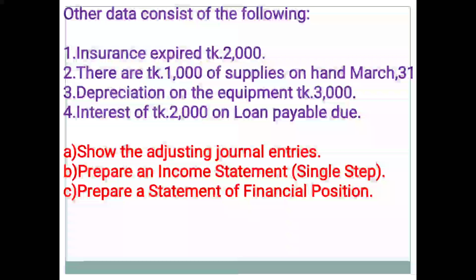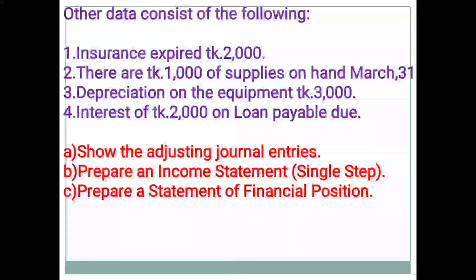This adjustment is to be treated as 2 times the amount. At first you have to show it in income statement, and then this amount is to be deducted from the office equipment in statement of financial position under the fixed asset. Number 4, interest of Taka 2000 on loan payable due, that is interest due. This amount is to be shown in income statement at first, and then go for showing in current liabilities under the statement of financial position.